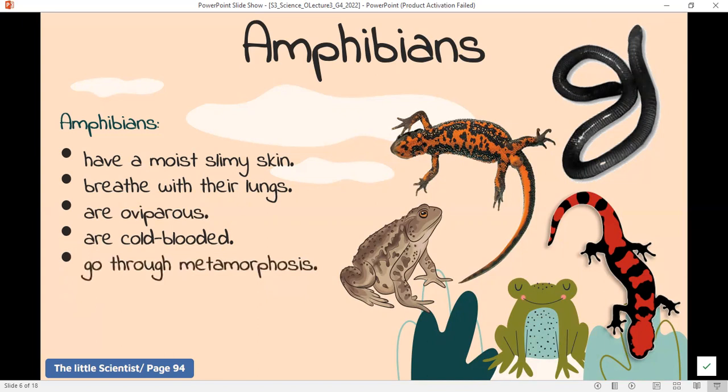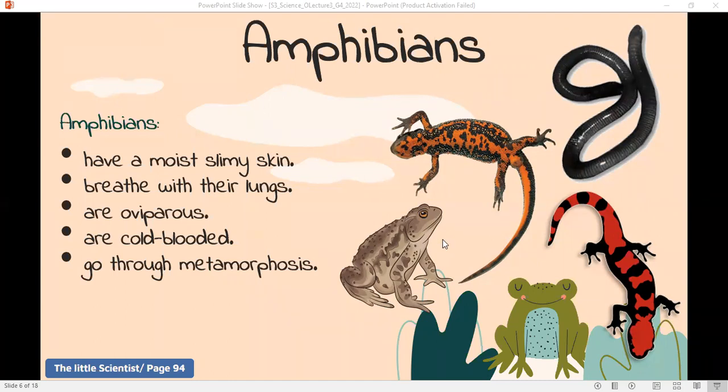Amphibians are animals that go through metamorphosis. So baby amphibians, the larvae, are different from the adult amphibians. Baby amphibians use their gills to breathe and their fins to swim underwater, while adult amphibians use their legs and their lungs and skin to breathe. And they use their legs to move for sure. Caecilians, which look like big worms, do not have legs to move.